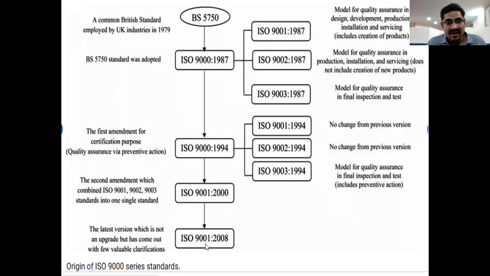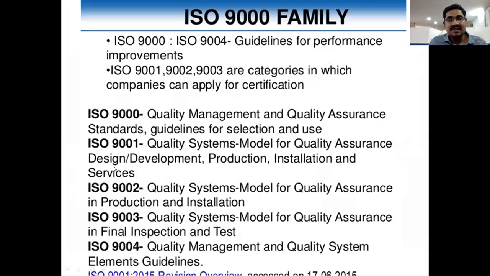And then ISO 9001:2008 is the last version, which was not a full upgrade but came out with a few valuable clarifications. Some changes are there. Some modifications were made in the 9001 series. So this is some history. This is the family.